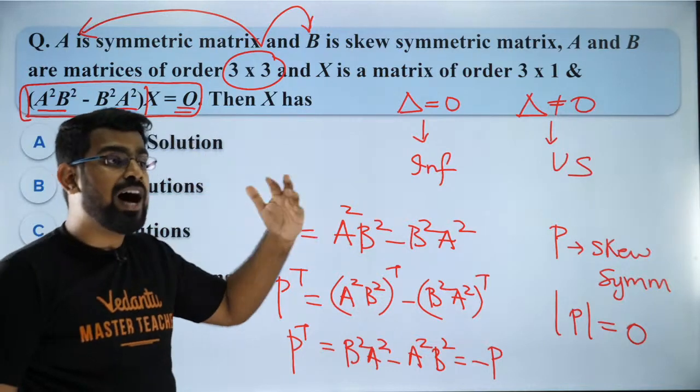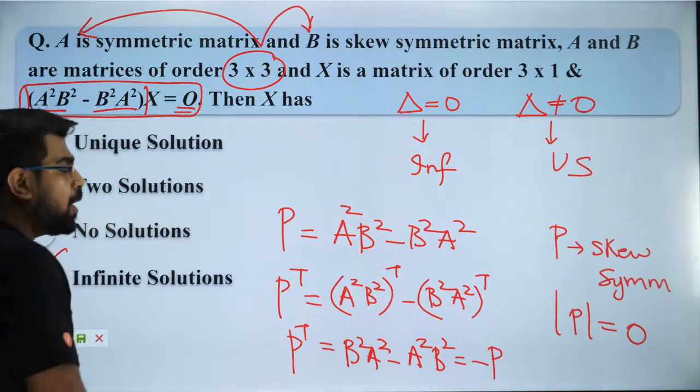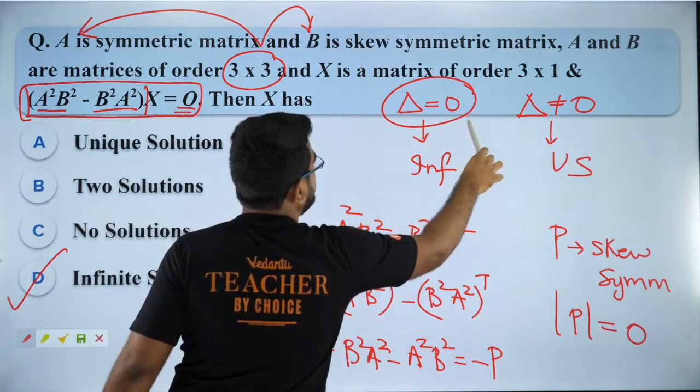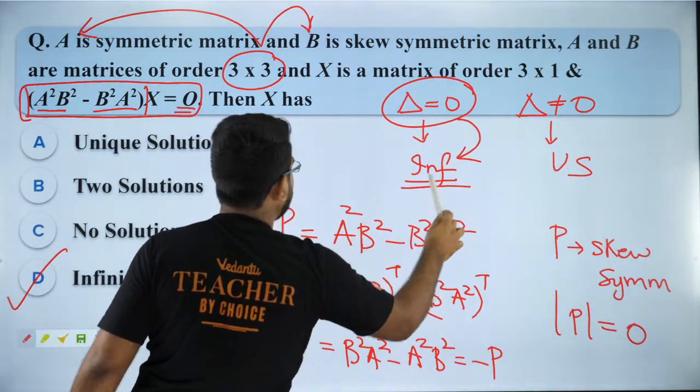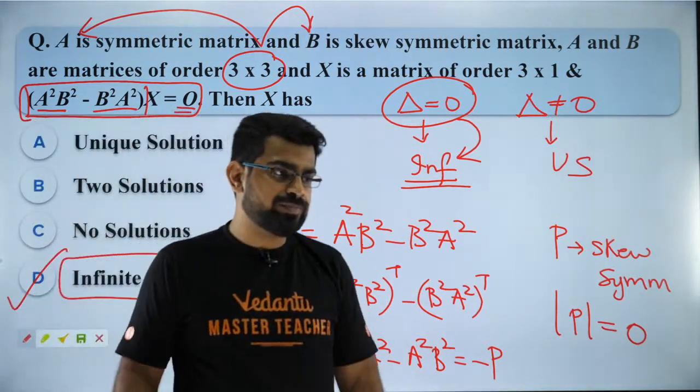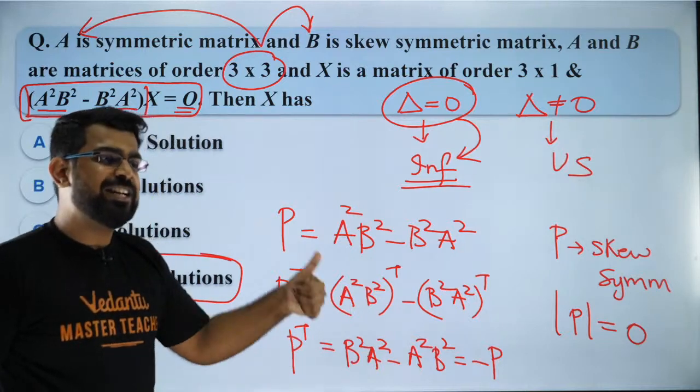So guys, this is how you solve it. Now because your delta is 0, which is the determinant of your coefficient matrix, it is going to be infinitely many solutions, and that is what we have here. Are you all clear? Everybody, did you all like it?